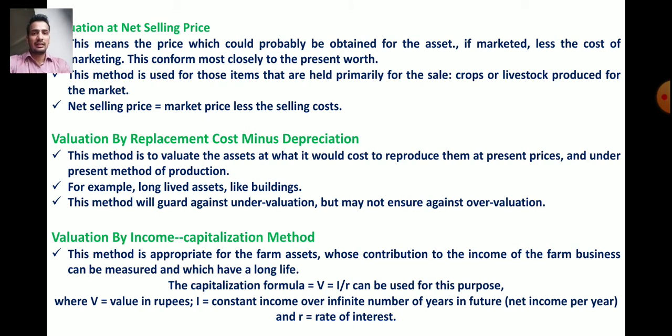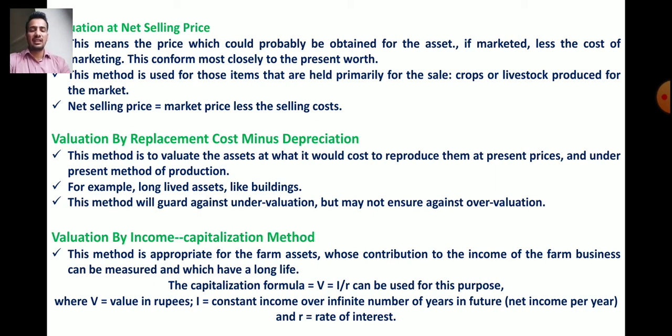Now the next method is valuation by replacement cost minus depreciation. This method values the assets at what it would cost to reproduce them at present prices and under present methods of production. For example, long-lived assets like buildings. This method will guard against undervaluation but may not ensure against overvaluation.